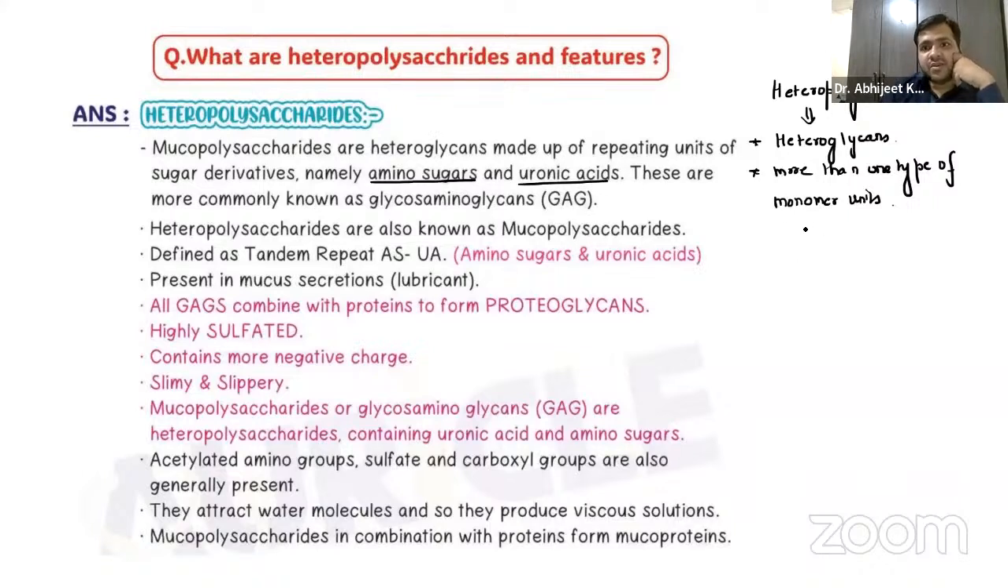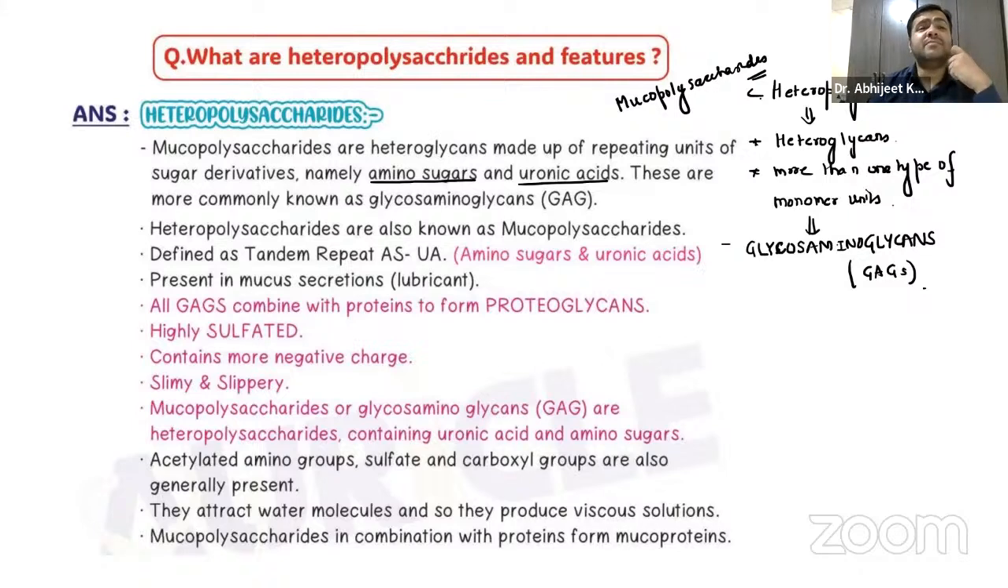Now, these are commonly known as glycosaminoglycans, commonly called GAGs, right? These heteropolysaccharides are also called mucopolysaccharides.